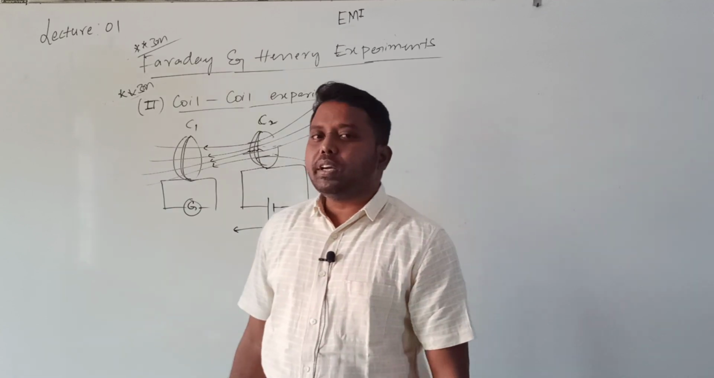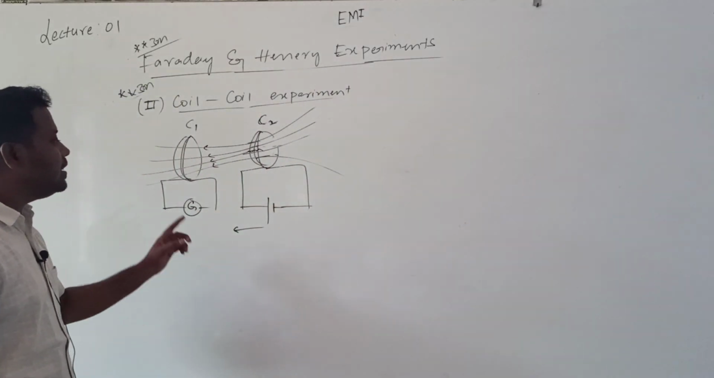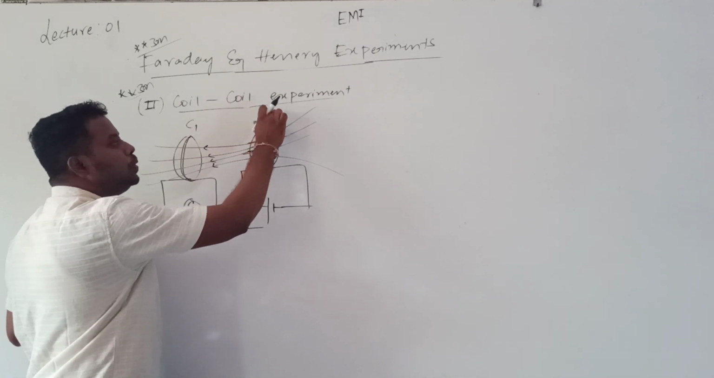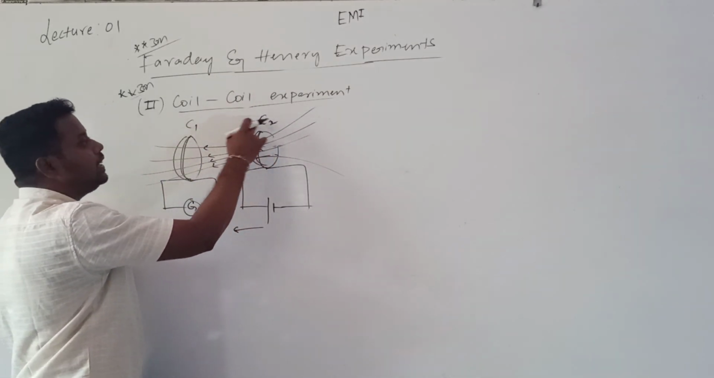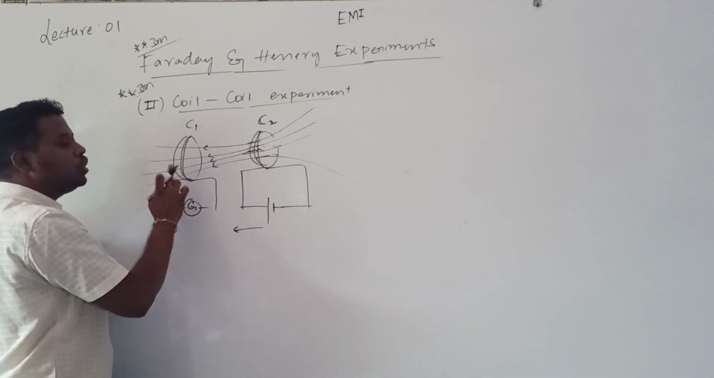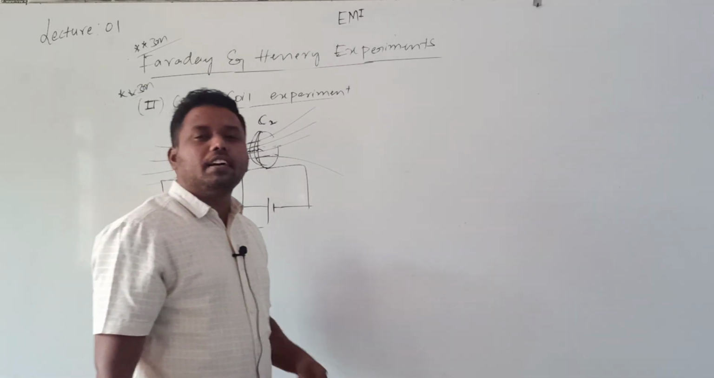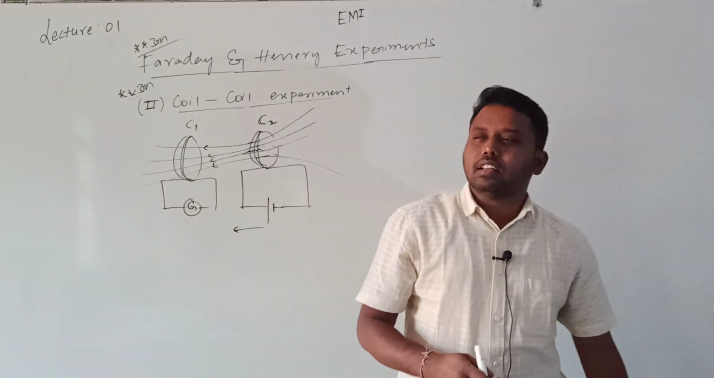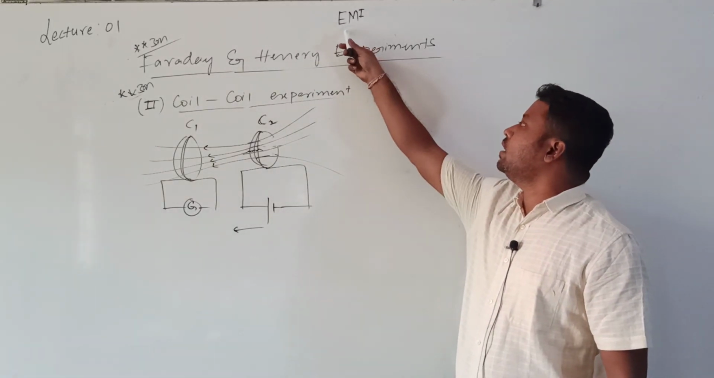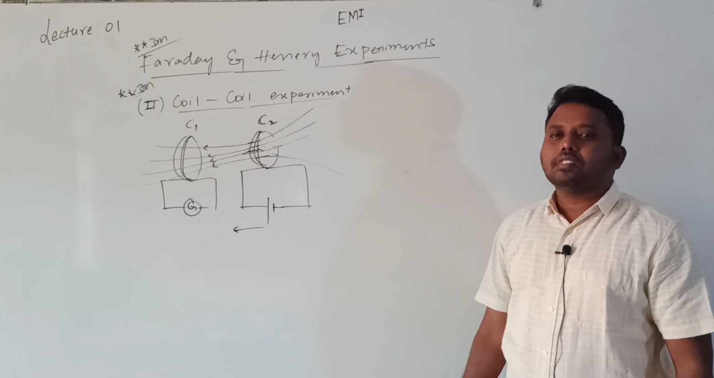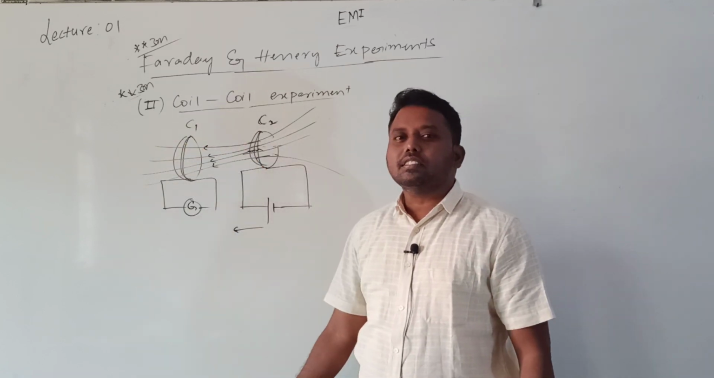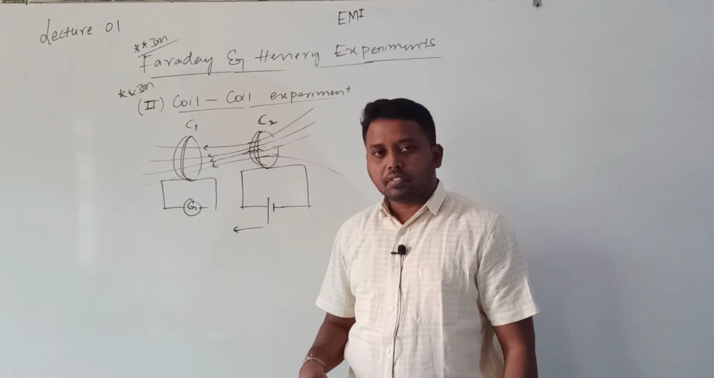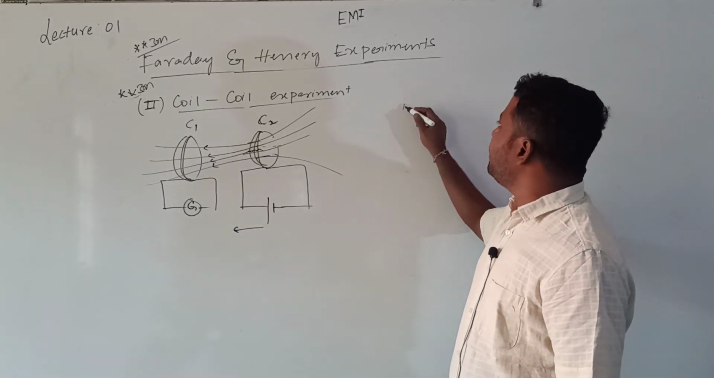Why does the galvanometer show some deflection here? The reason is, when C2 is moving towards C1, the magnetic field linked with C2, that is coupled with C1, is going to change. Whenever there is a change in magnetic field, what happens? Due to the phenomenon of electromagnetic induction, the magnetic field linked with C1 changes, and current will flow. So what is the first observation they made?